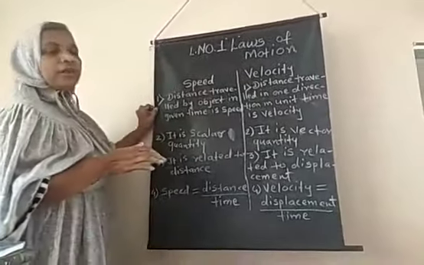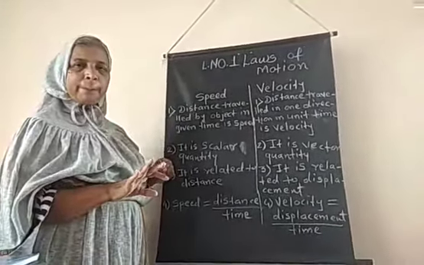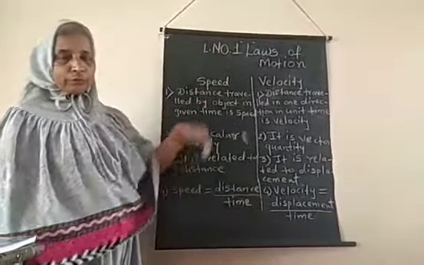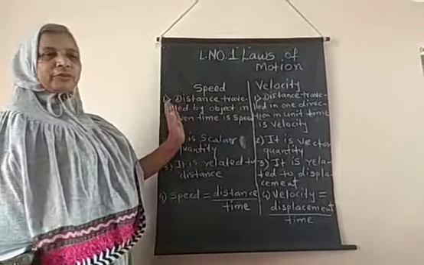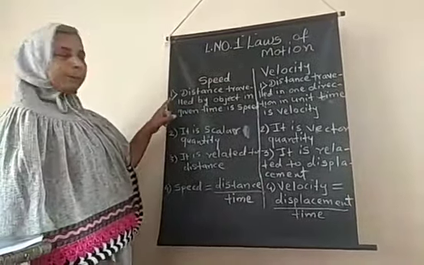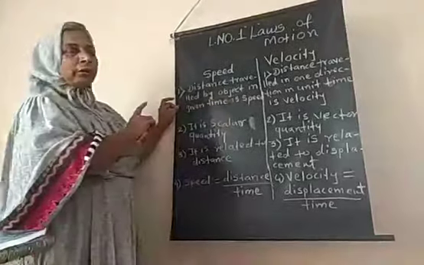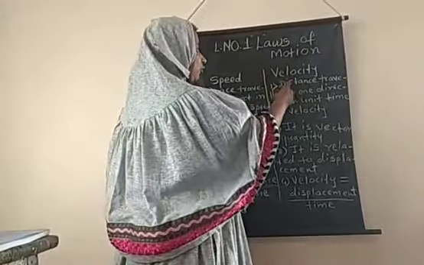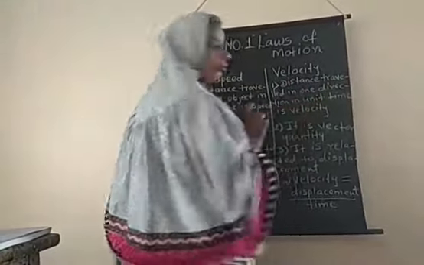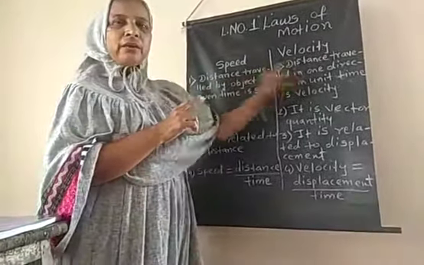Students, please make a separate notebook for Science 1 and write down whatever I am writing on the board. So please write down the difference between speed and velocity in your notebook. First point: the distance traveled by an object in given time is speed. Velocity: the distance traveled in one direction in unit time is velocity. So the first point gives the definition of speed and velocity.